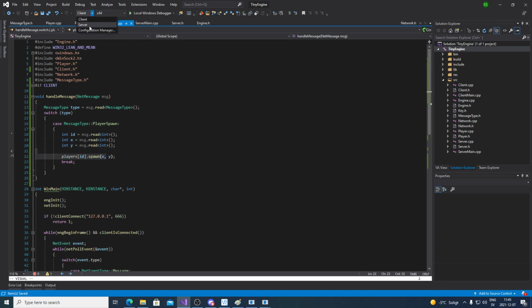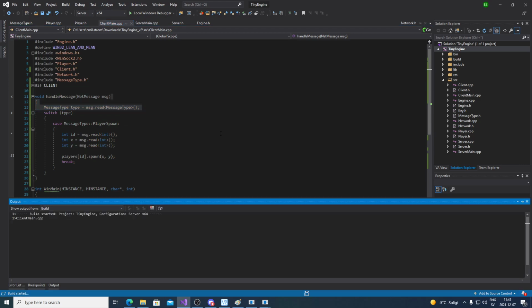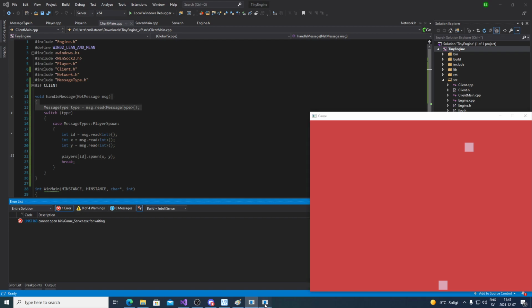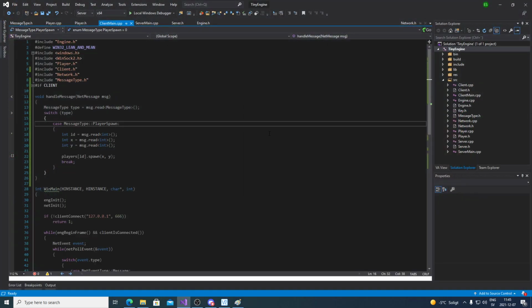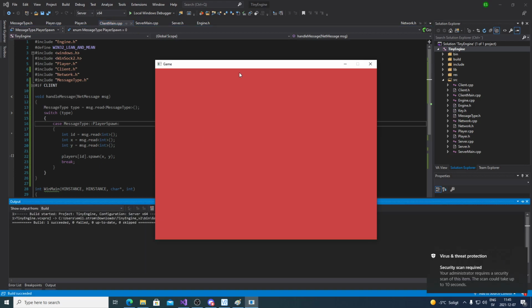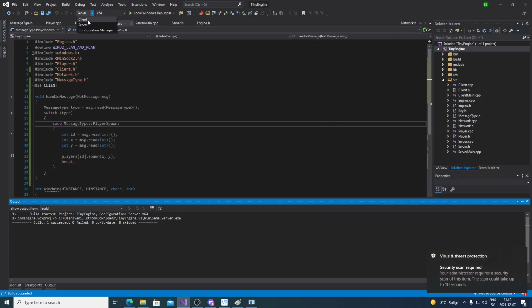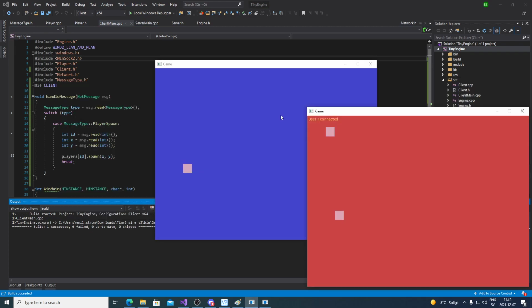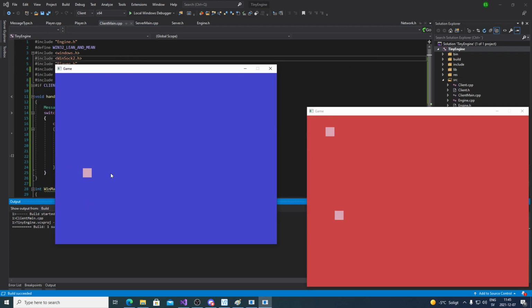So now hopefully when we try again, whoops, I didn't close our stuff. Hopefully now, start up a server, start up a client. Great, now they are aligned.